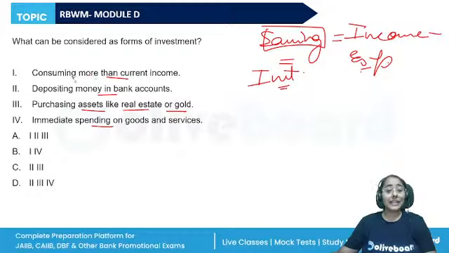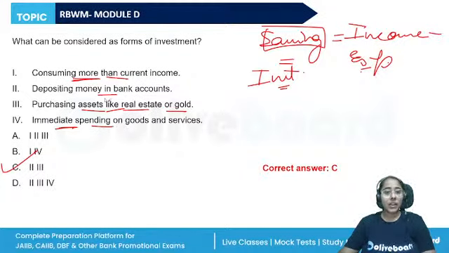So consuming less and not immediately spending will lead to investment. Depositing money in the bank accounts and purchasing real estate, gold, or other investment products comes under investment. Investment is a process in which the present consumption is sacrificed for a return in the future. Also, the sacrifice is certain, but getting a return in the future is uncertain.